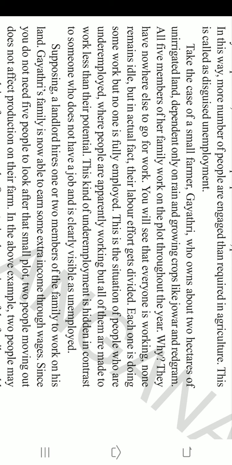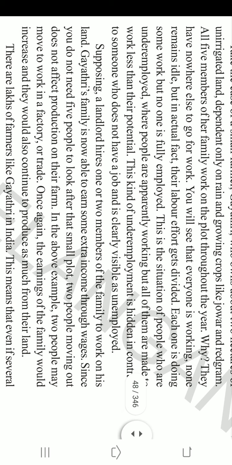If we provide irrigation to Gayatri's land, then she may cultivate another crop during the summer season. Generally, Kharif season will get rains. So the people who are cultivating crops depending on the rains, they cultivate in Kharif season, the rainy season.